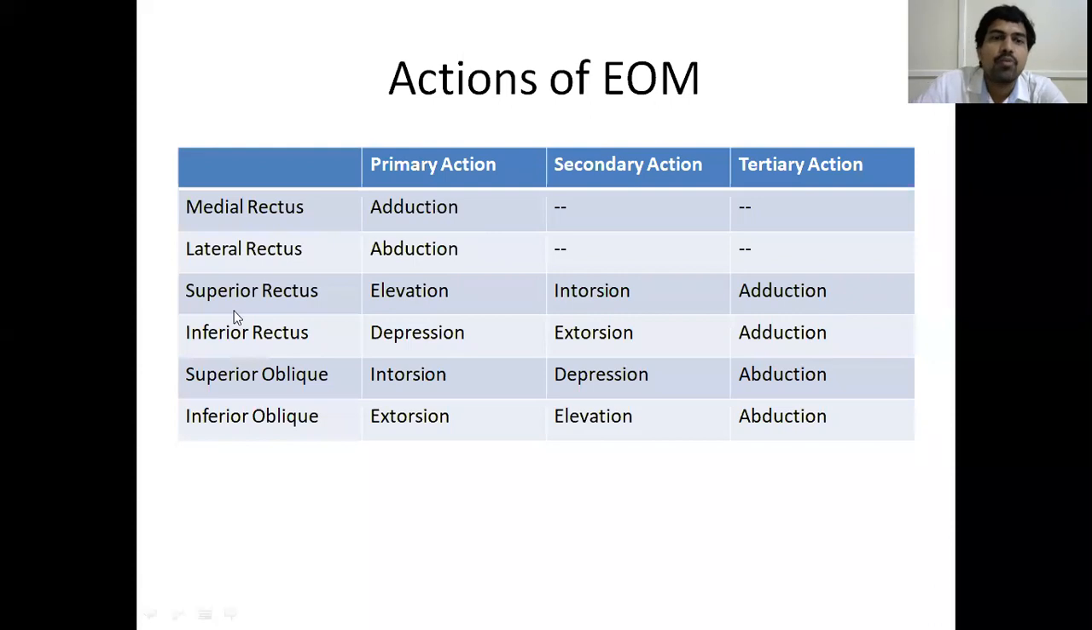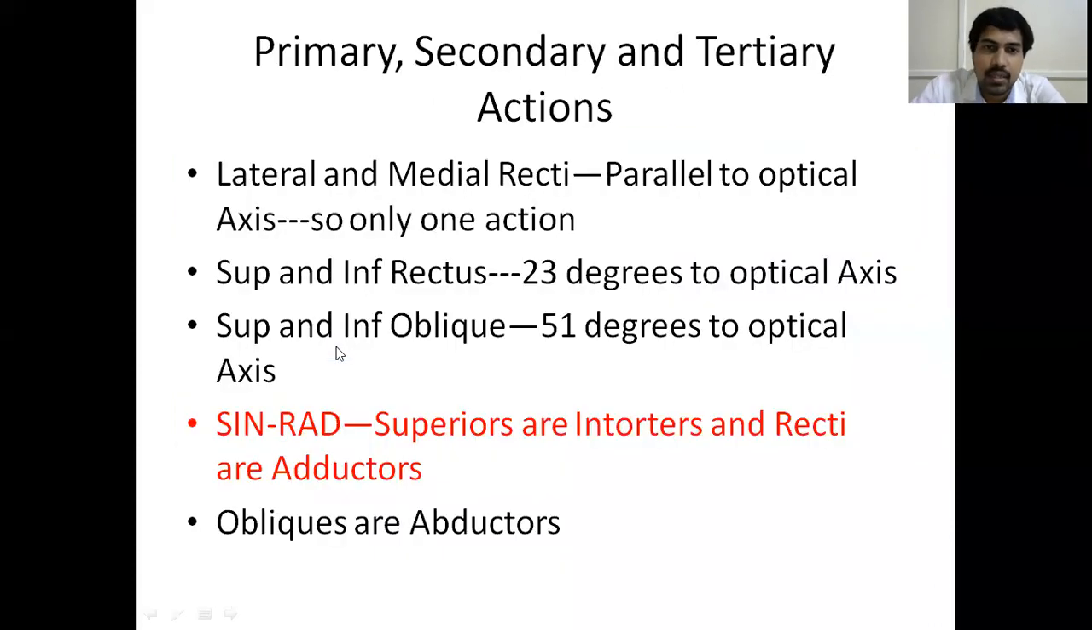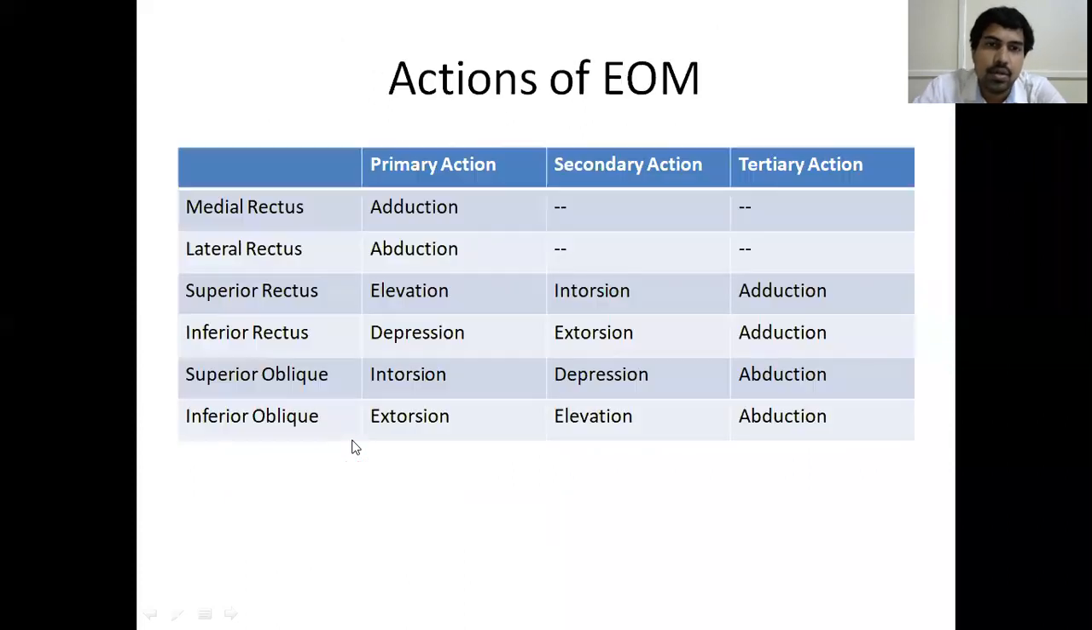And the second thing you have to remember is the mnemonic I told you, SYNRAD. Superiors are intorters, recti are adductors. So apply the same thing. Superior rectus: its primary action is elevation, because it is present superiorly. Inferior rectus is present inferiorly, so its primary action is depression. So superior rectus is elevation and inferior rectus is depression. That is the main action.